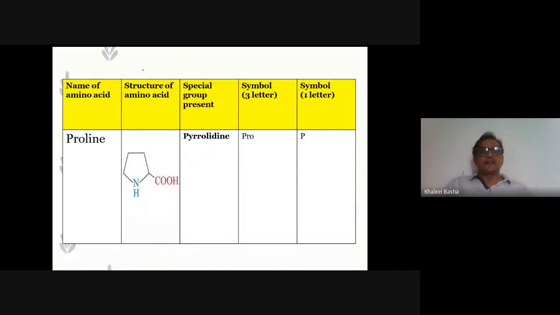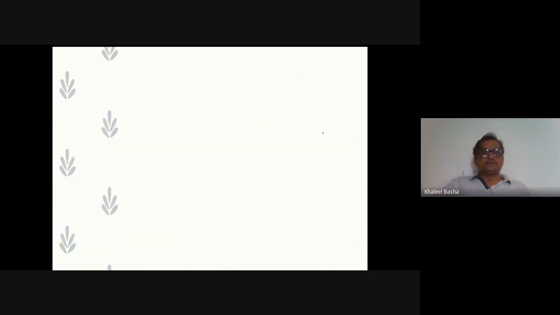The last one is the imino acid. An imino acid is nothing but NH. All the amino acids contain NH2 in the general structure, but proline is the amino acid which contains an imino group. That's why it is an imino acid. The example is proline, and this ring group is called pyrrolidine. The three-letter symbol is PRO and the one-letter symbol is P.